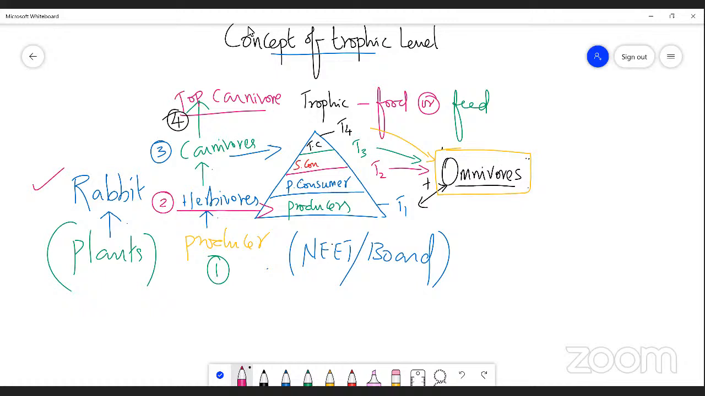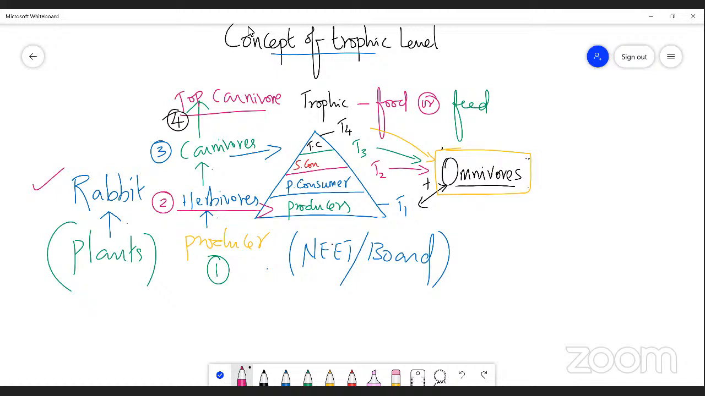If the question is asked in your examination: in an ecosystem, rabbit occupies dash structure. A, T1, B, T2, C, T3, or D, T4. What's your option? T2. Rabbit. T2. Very good. Rabbit always, because rabbit is an organism that eats plants only, right? Hence it occupies trophic level 2. Very good.